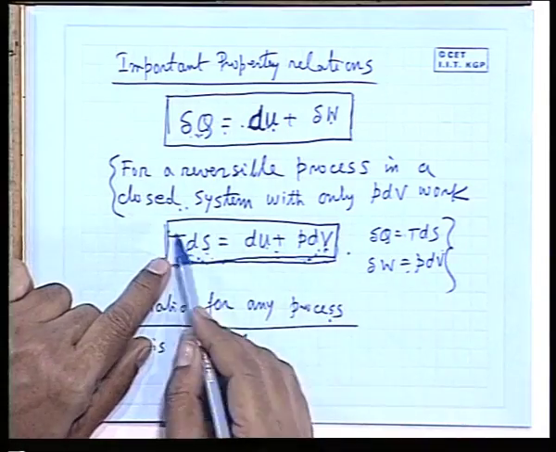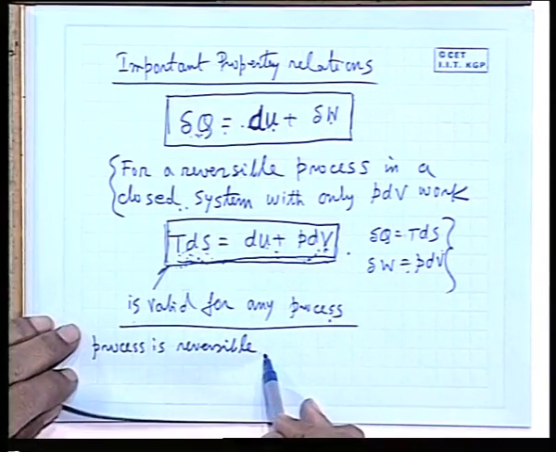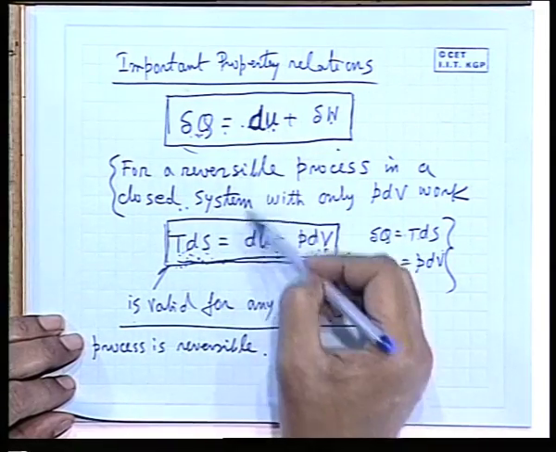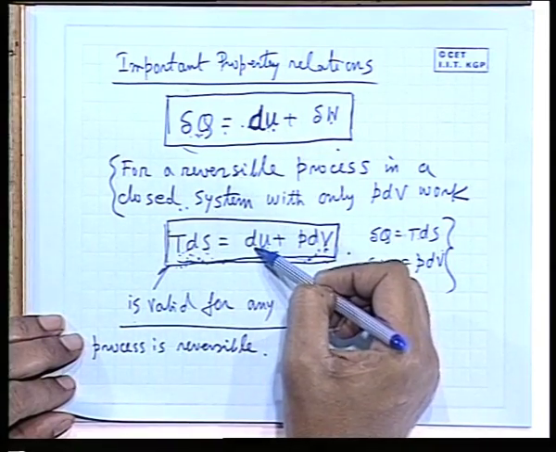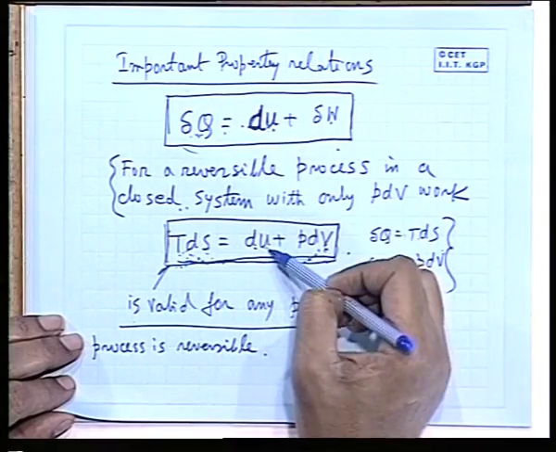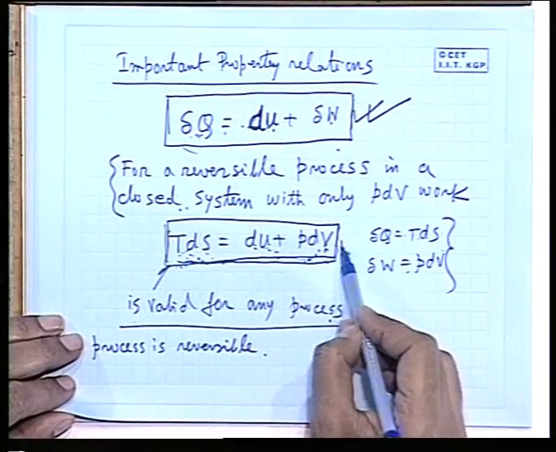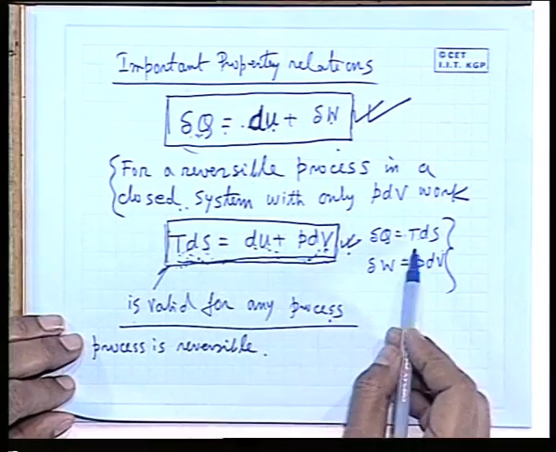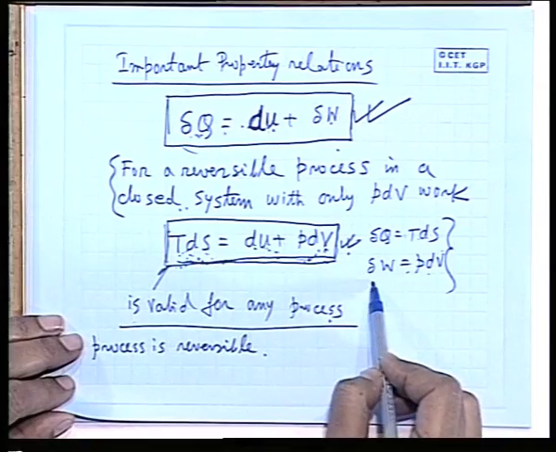It's okay. So therefore this is a property relation valid for any process, and this is a first law of thermodynamics. So under a reversible process these two are same. They are not independent, but for an irreversible process these two are independent. This is precisely the first law, and in that case for an irreversible process this is the property relation. TdS not equals to del Q, PdV not equals to del W for an irreversible process. All right.